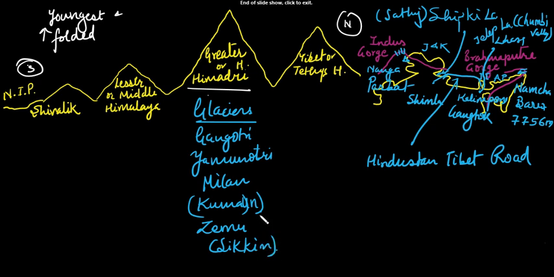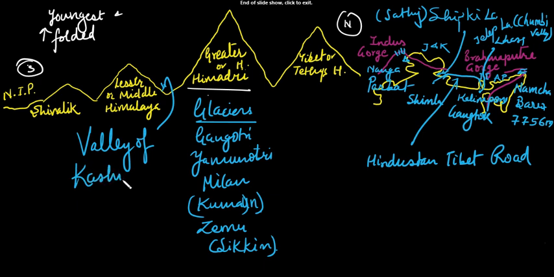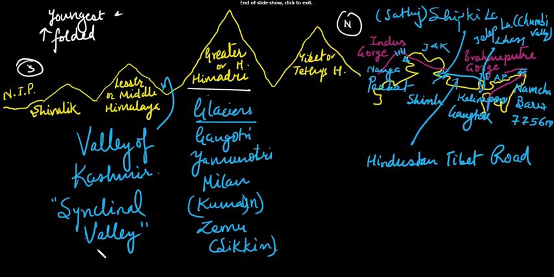Between Himadri and Himachal there exists the famous Valley of Kashmir, which lies between these two ranges and is a synclinal valley. It was once the bed of a great lake, and it is said to be enclosed by the Pir Panjal in the south and the Great Himalaya in the north. The main important river which flows here is the Jhelum River.